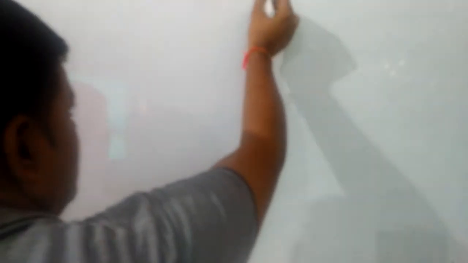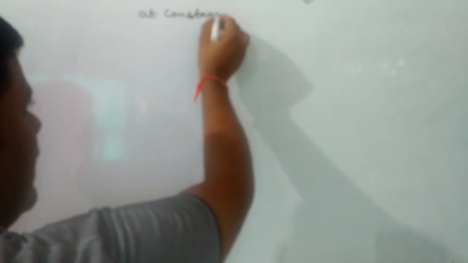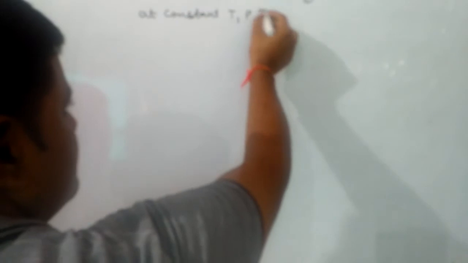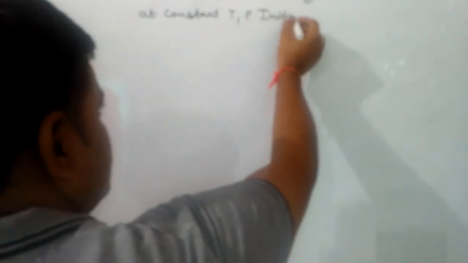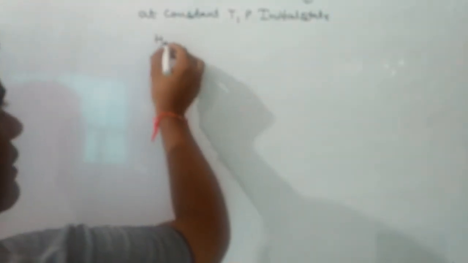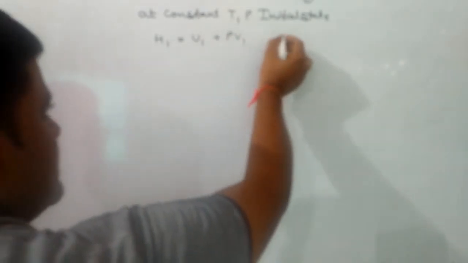That relation can be derived by using the definition of enthalpy. We know H is equal to U plus PV. This is equation first. At constant temperature and pressure, the initial state will be H1 is equal to U1 plus PV1. This is equation second.